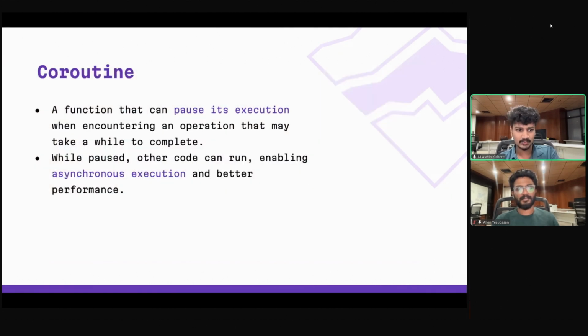Now let's look at coroutines. It's basically anything that begins with async def syntax. It's a function that is capable of pausing its execution. What I mean by that is you write await lines inside an async function. Those are the lines that tell the Python interpreter that this function can be stopped at that point of time. When it is paused, the Python interpreter will process other coroutines or other functions concurrently. This is what enables us to do asynchronous execution in Python.